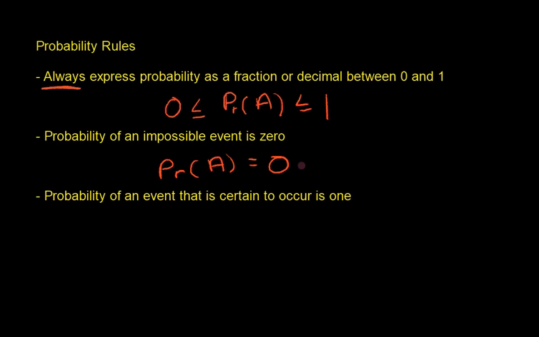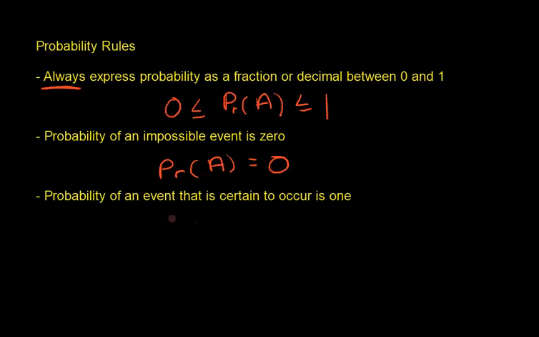It's hard to think of impossible events actually. I guess the probability of rolling a die, that 6-sided die that only has 1, 2, 3, 4, 5, and 6 on its sides, and getting a 7. Well, that's impossible. You can't get a 7 on a 6-sided die. There's no 7 there. So the probability of that event would be 0.